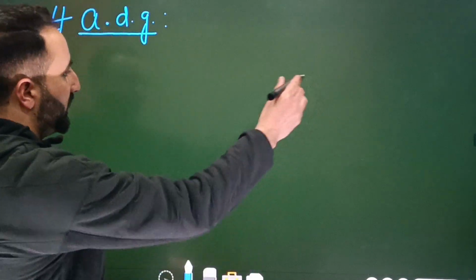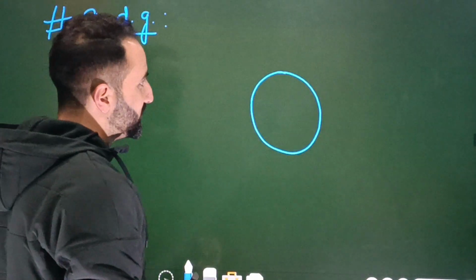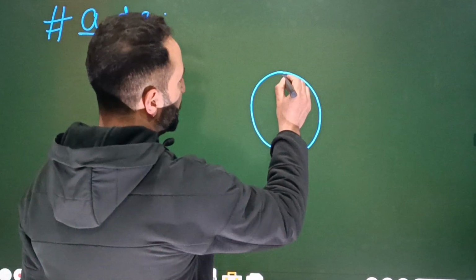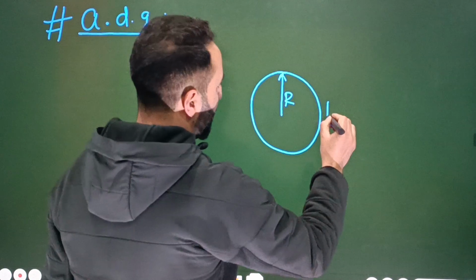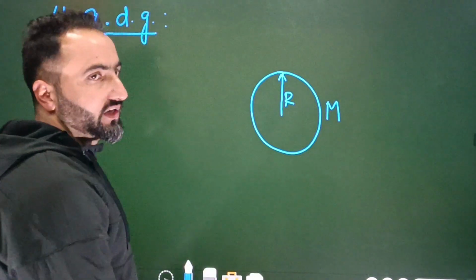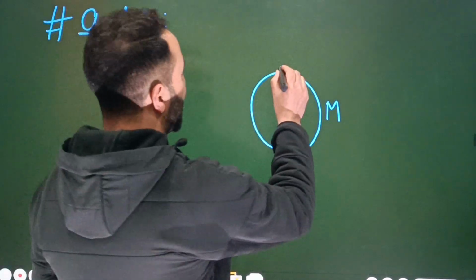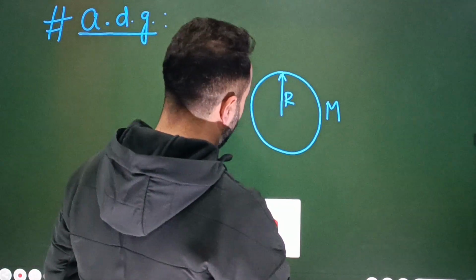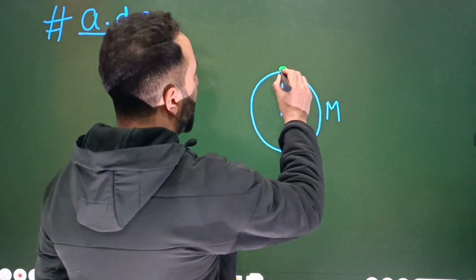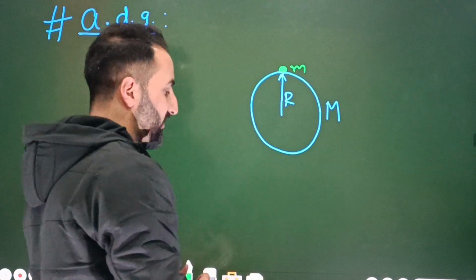First of all, let's assume this Earth, whose radius is equal to capital R and whose mass is equal to capital M. Capital M is the mass of the Earth and R is the radius of the Earth. Now we have to calculate acceleration due to gravity on the surface. For that, I will assume a particle whose mass is equal to small m on the surface of Earth.